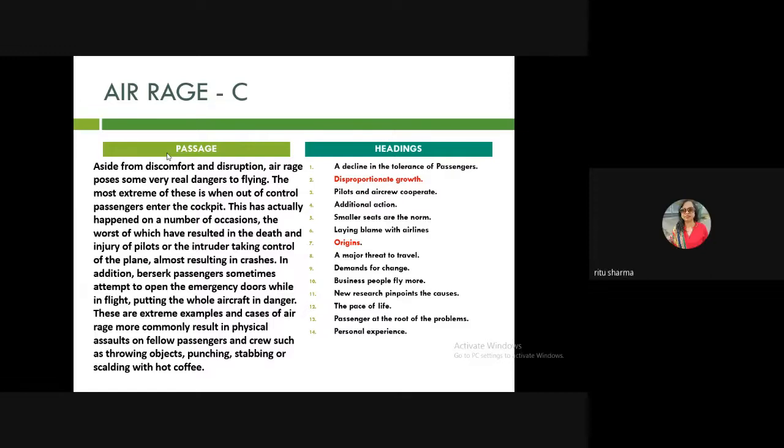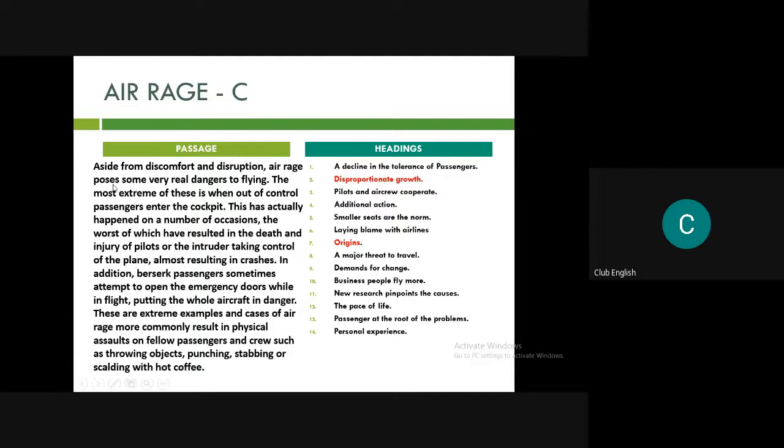Passenger at the root of the problem. Okay, anybody else? Major threat to travel. Okay, yes, the answer is major threat to travel. Now why? Sir, actually I have done this particular paragraph in the class itself, so I'm not going to answer these questions because I already know it. Okay.